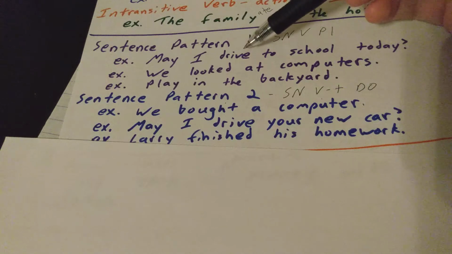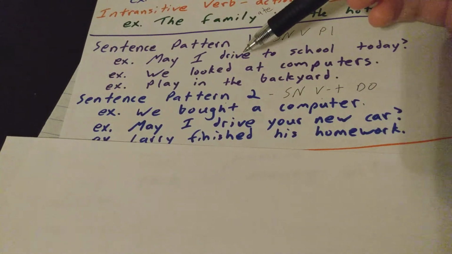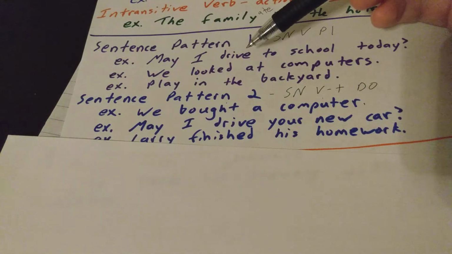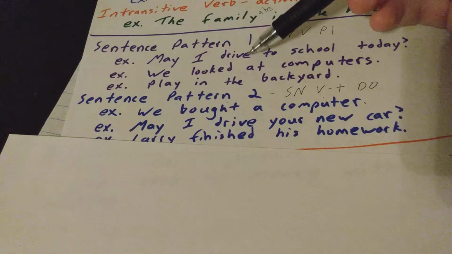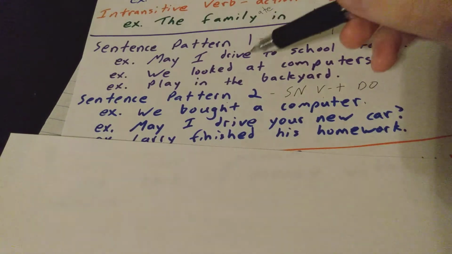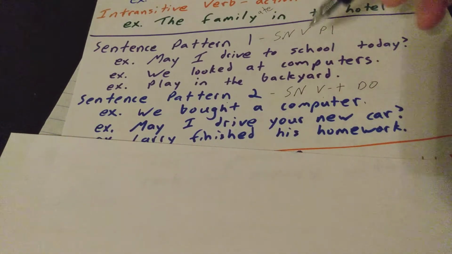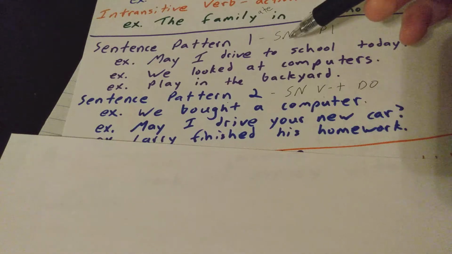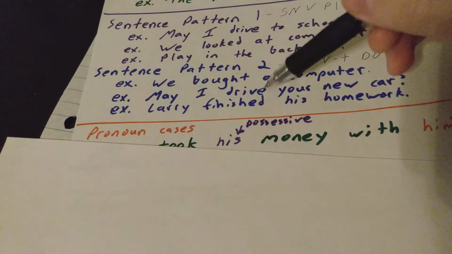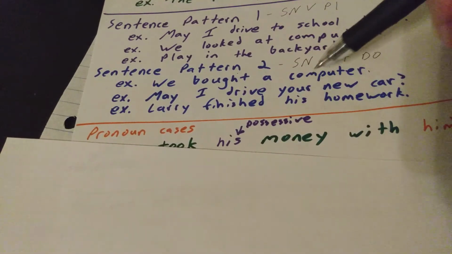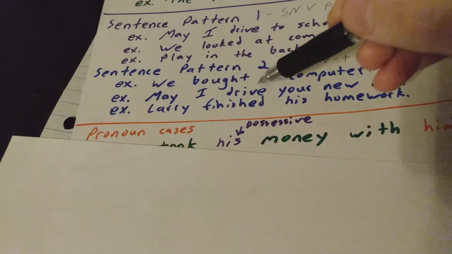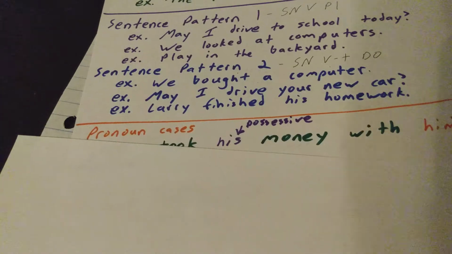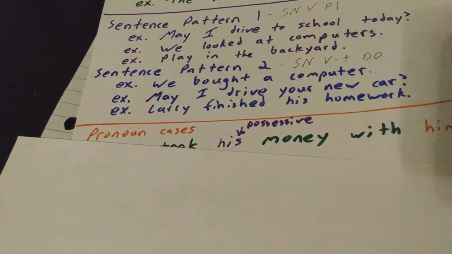As opposed to this question, may I drive to school? Is it saying what or who is being driven? No. Is he driving a car? Maybe, but the sentence doesn't say it. Is he driving a truck? I don't know, maybe, but the sentence doesn't say it. So therefore, this is sentence pattern 1 because it's just a regular subject, noun, and verb. And this question is a subject, noun, and a transitive verb because it has drive what? Drive the new car. All right.